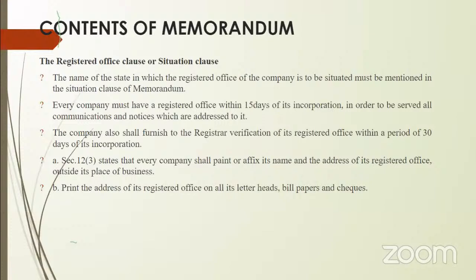Once they give this address and location of their office, within 15 days of incorporation, a company must start its business, that is, open its administration office at that address. And a registrar will go for verification of that registered office within 30 days of incorporation.